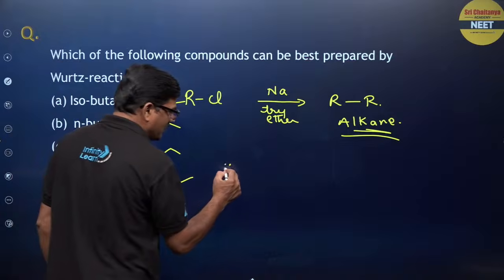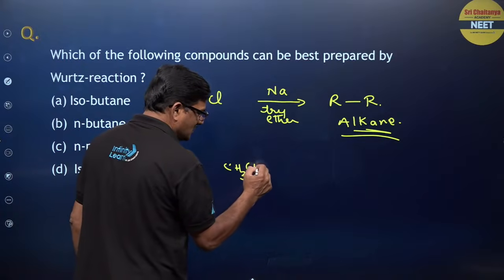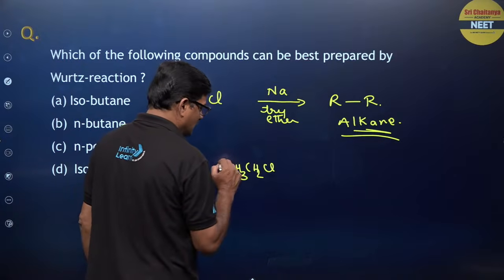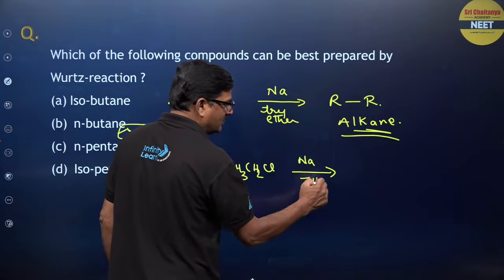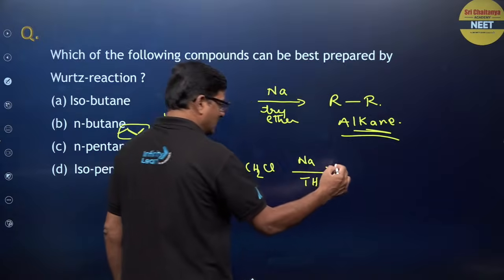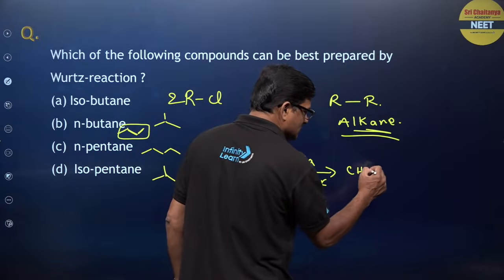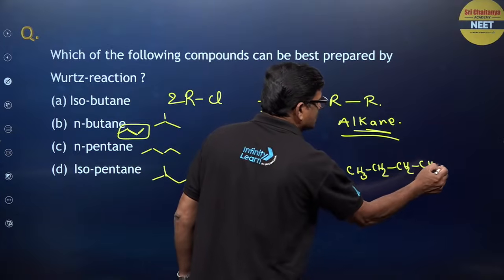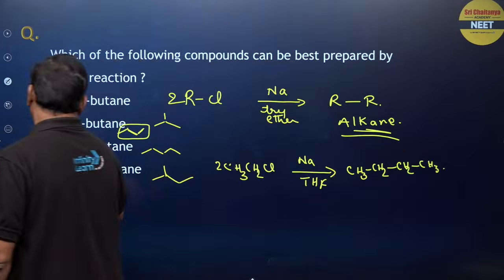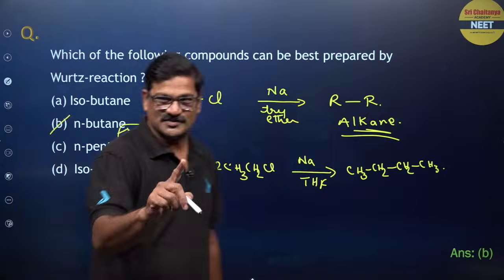So, how do you prepare? CH3CH2Cl in the presence of sodium in dry ether, tetrahydrofuran can be used, so that you are going to get CH3CH2CH2CH3. So n-butane, my answer for this question is going to be B.